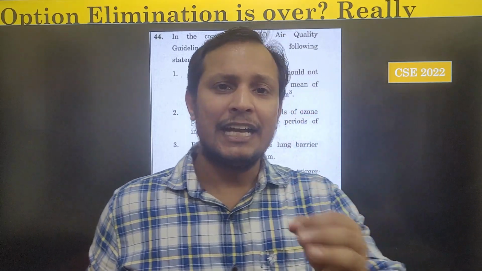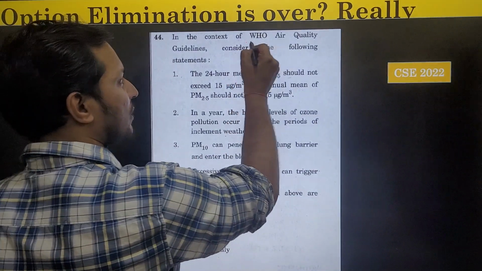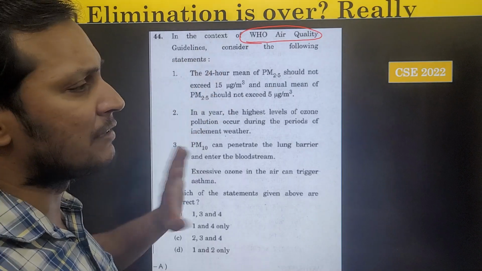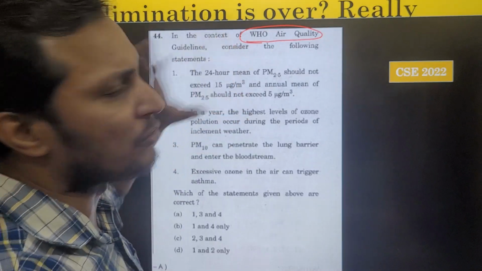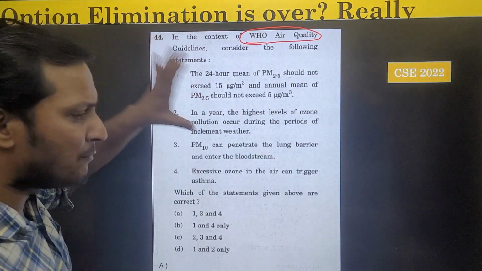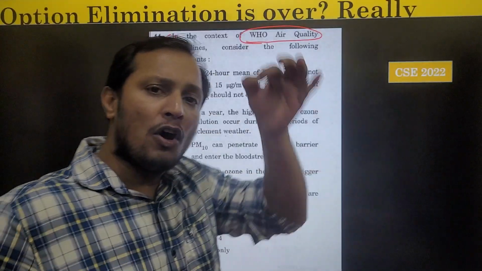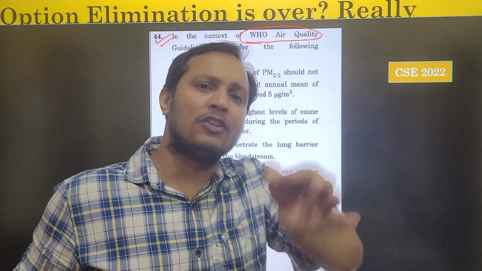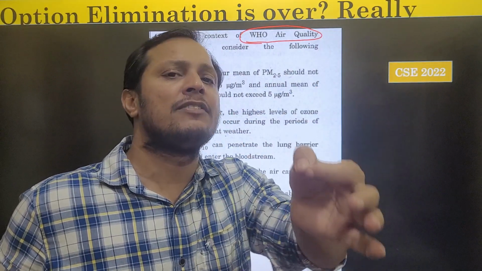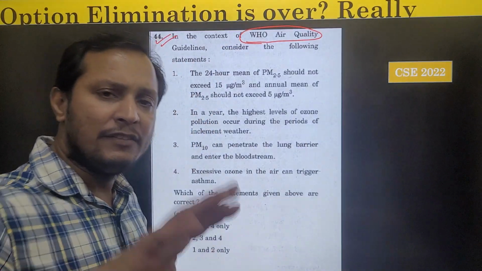So he said, sir, there was a question on WHO, and this question cannot be solved using option elimination techniques because the techniques fail in this question. So I have taken that challenge and I am going to help you solve this question using all the option elimination techniques which I have shared freely on YouTube. All these techniques are available. I'll use only those techniques and solve this question in front of you.